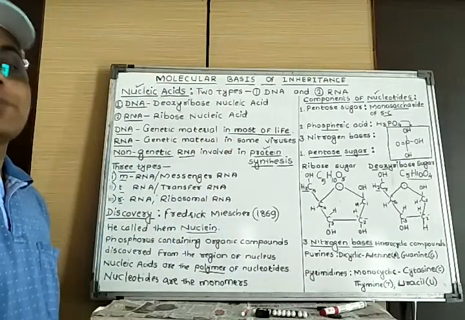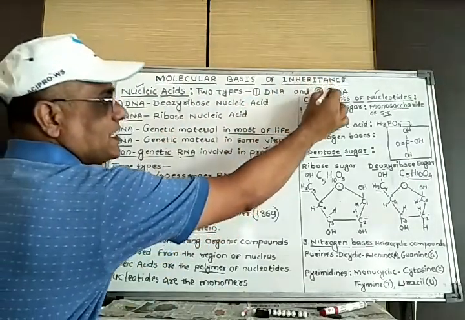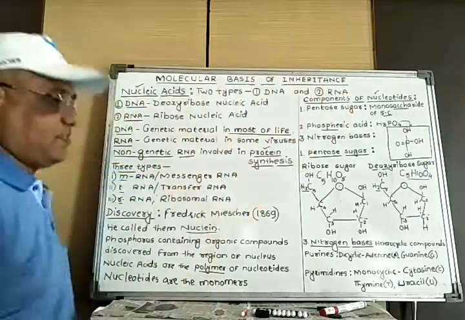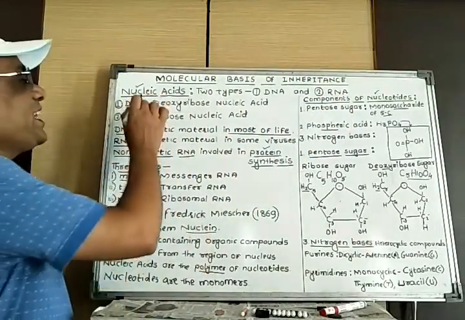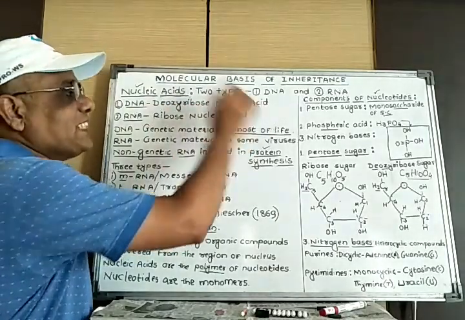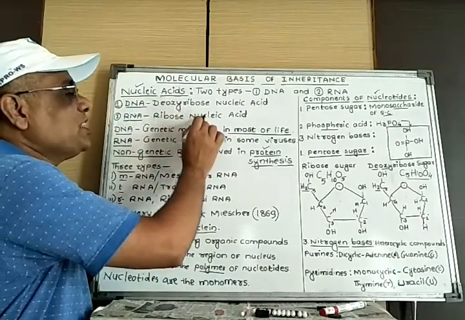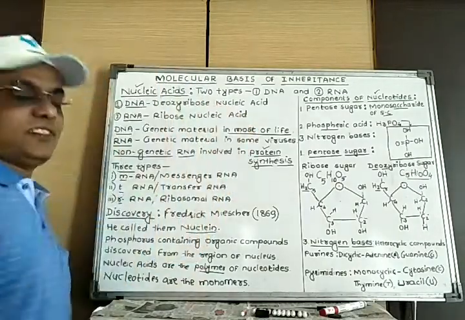There are two types of nucleic acids, one is called DNA and another one is called RNA. DNA is deoxyribose nucleic acid and RNA is ribose nucleic acid.